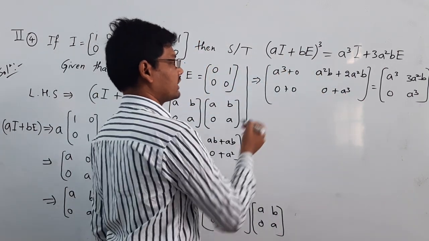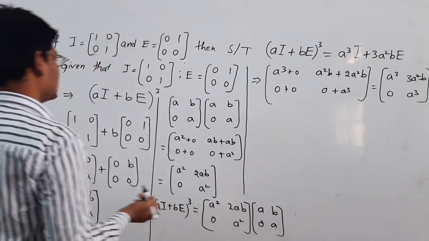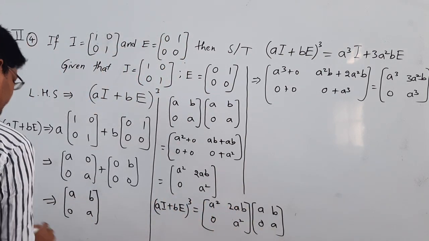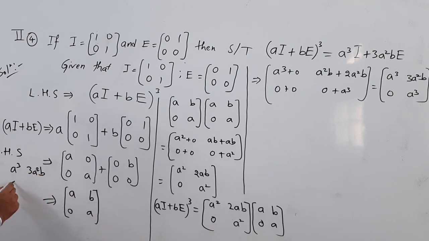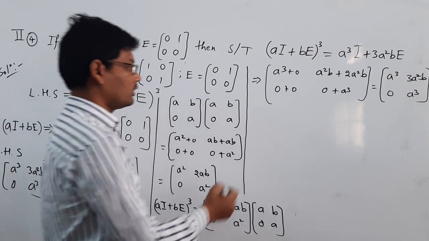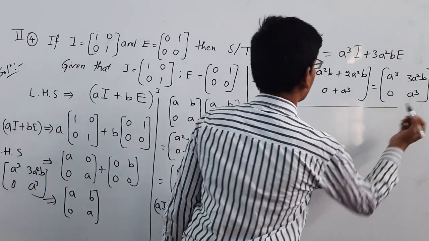Here we got LHS is equal to [a cube, 3a square b; 0, a cube]. This is the LHS, and now we need to find RHS.